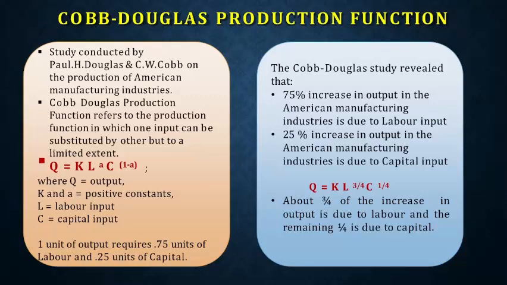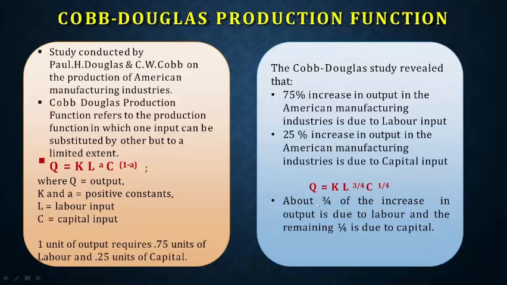But it gives an idea of whatever our production may be, and that is what we explain through this equation. Q means output. What is the output required? K means the positive constant, because, as you mentioned in the assumptions of the production function, there are five assumptions, so that will be constant. L will be the labor input, and C will be the capital input. So here, L and C: what is the labor input and what is the capital input, and we will look at how this has been done.